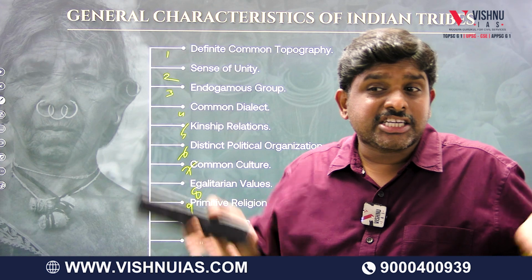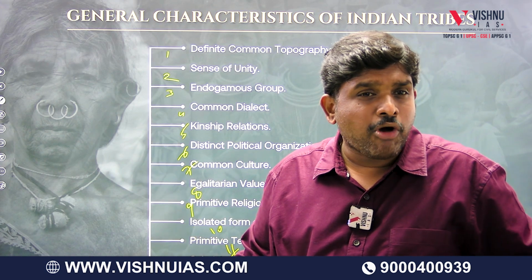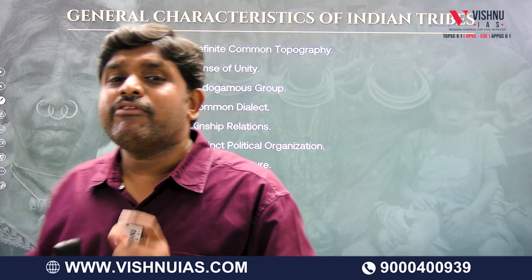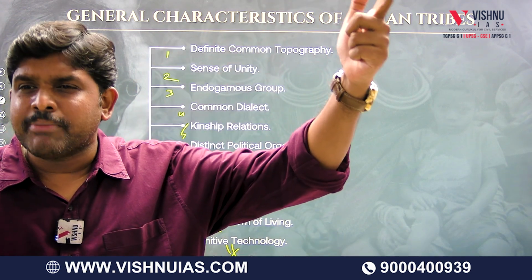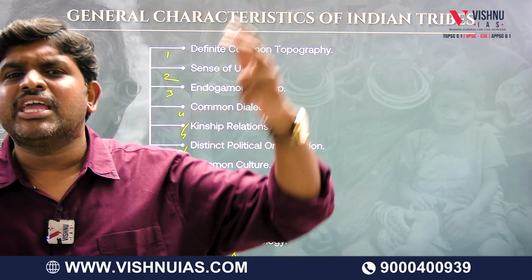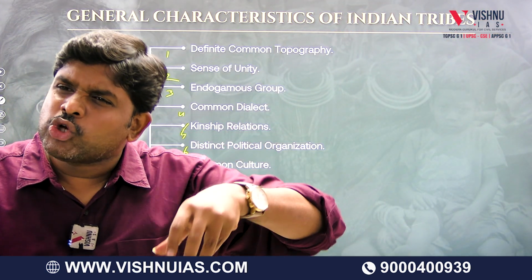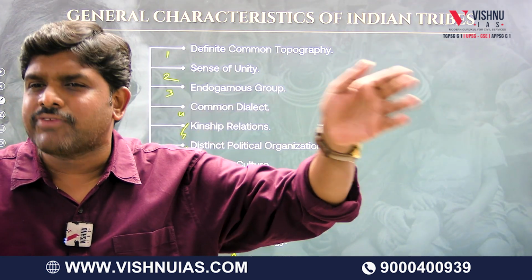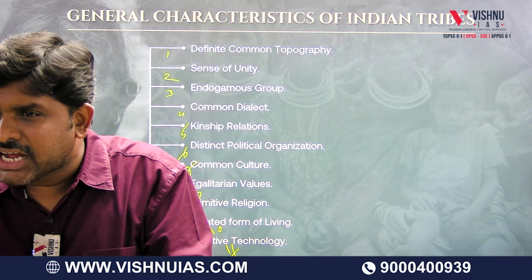What are the characteristics of mainstream society, of modern societies like ours? In our modern society, we give importance to materials and to money. We give lesser importance to far relatives and more importance to close relatives. We give importance to our own family members, but not to others. These are the characteristics of modern society.